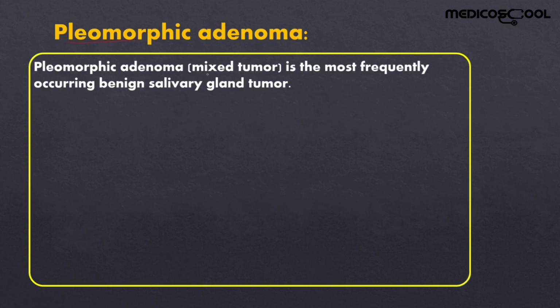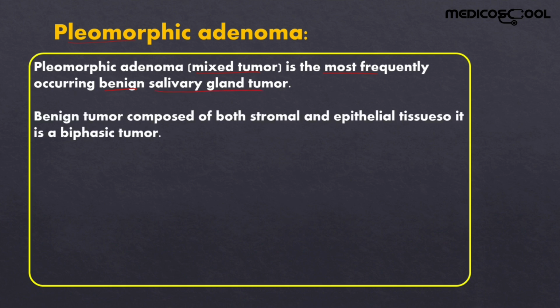Pleomorphic adenoma is also called the mixed tumor and is the most frequently occurring benign salivary gland tumor. It is called the mixed tumor or the pleomorphic adenoma because it is composed of both stromal and epithelial tissues. Thus it is a biphasic tumor, because it consists of both stromal tumor and epithelial tissue tumor.